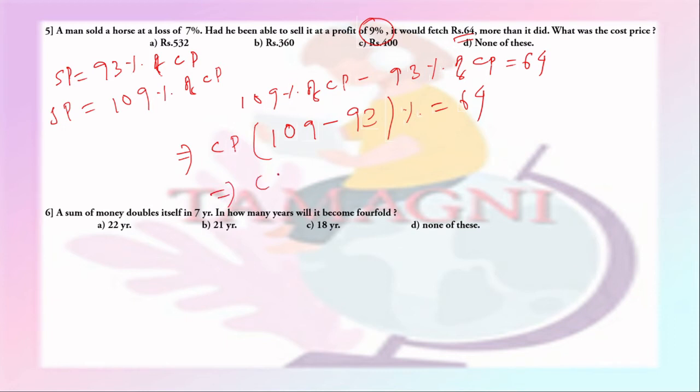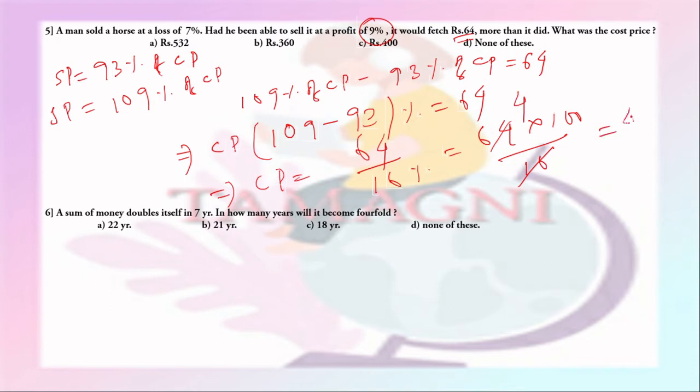So this gives CP will be equal to 64 by 16%, which is 64 into 100 by 16. On cancellation we get 4. So 4 into 100 is 400. So CP is 400. That is option C is the right answer.